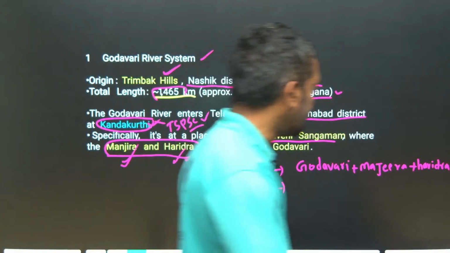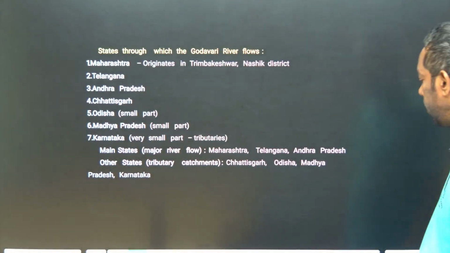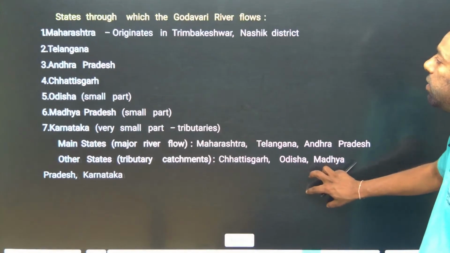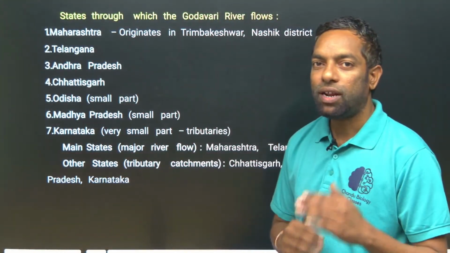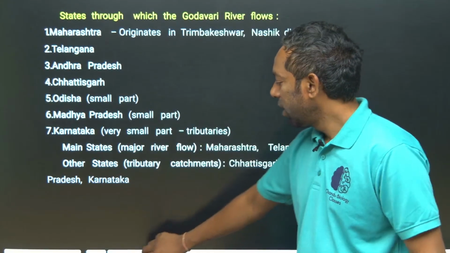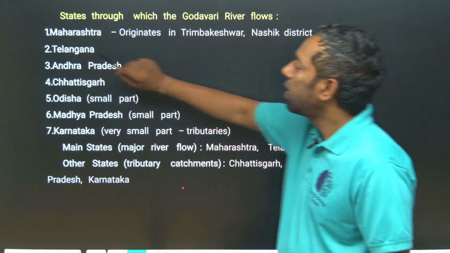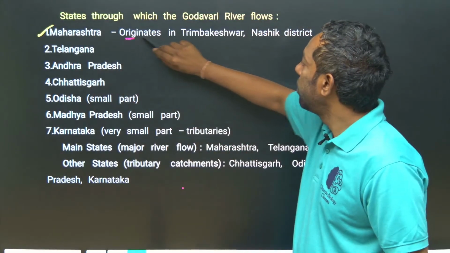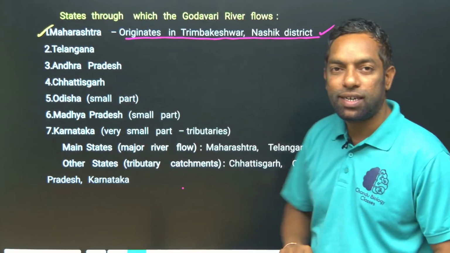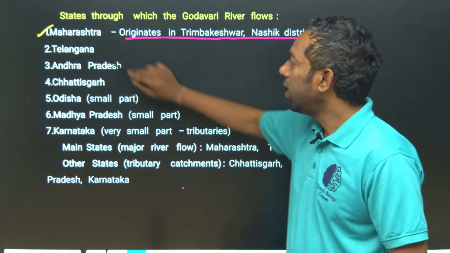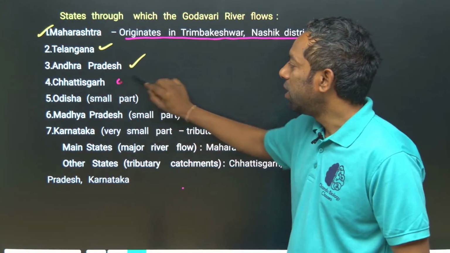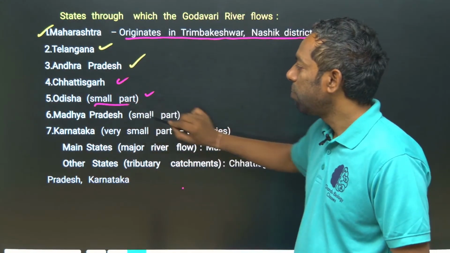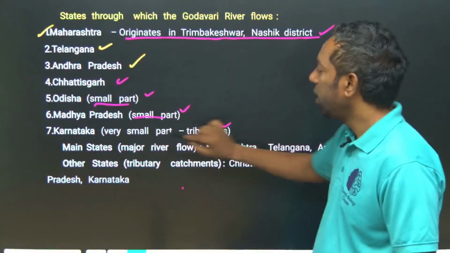Next, the states through which the Godavari river flows. This is also important. Maharashtra is the first state, where it originates at Triambakeshwar, Nasik district. Then Telangana, second, Andhra Pradesh, Chhattisgarh, a small part of Odisha, a small part of Madhya Pradesh, and a very small part of Karnataka, where tributaries are connected.